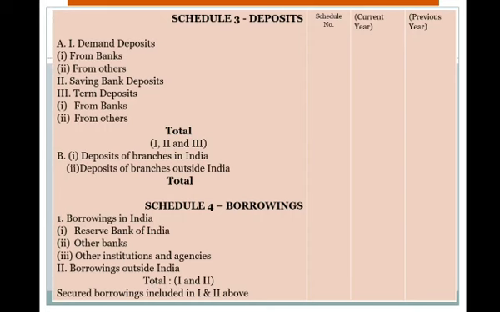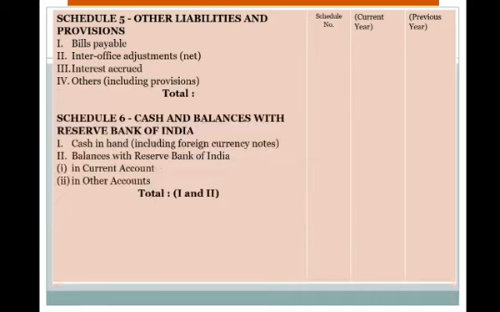In Schedule 3 there are deposits, the different deposits and the total of it. Schedule 4 is borrowings: Reserve Bank of India, other banks, other institutions, and borrowings outside India. In Schedule 5 are other liabilities and provisions: bills payable, inter-office adjustments, interest accrued, others.